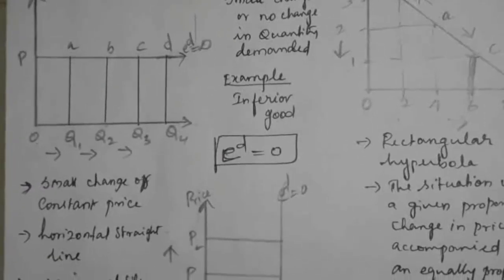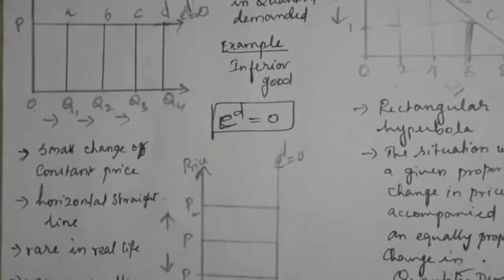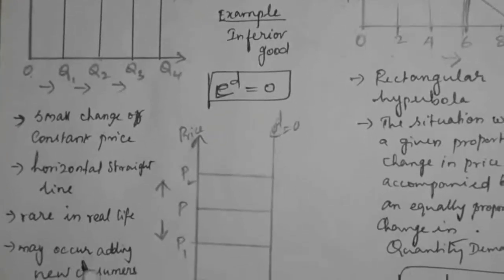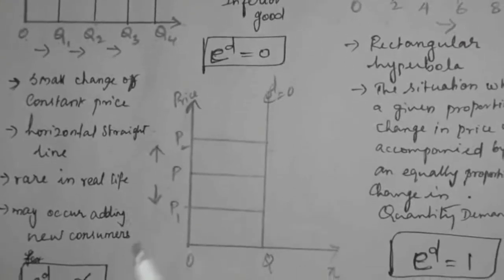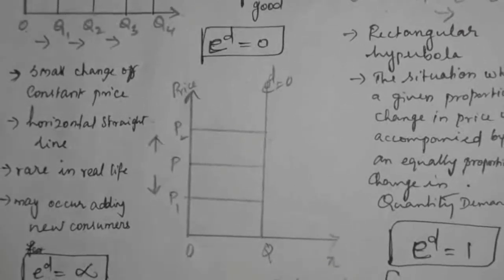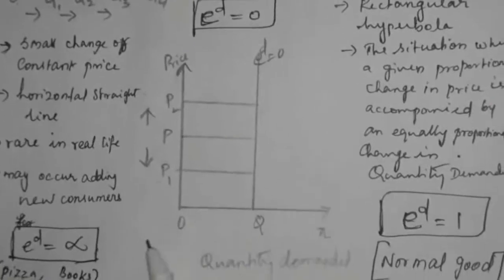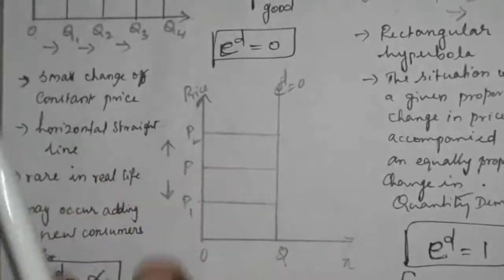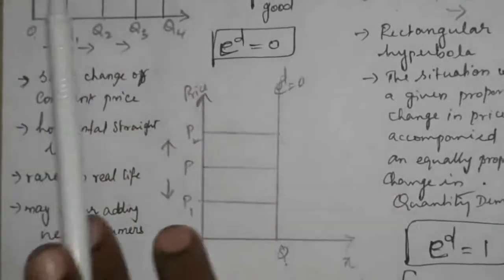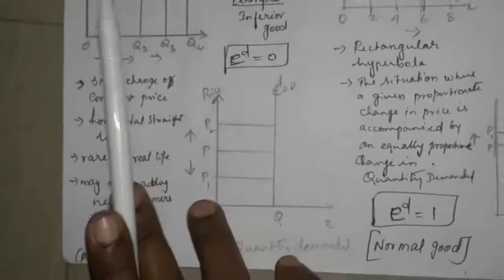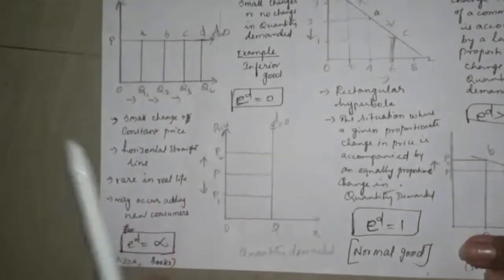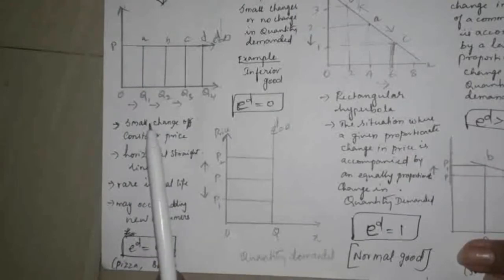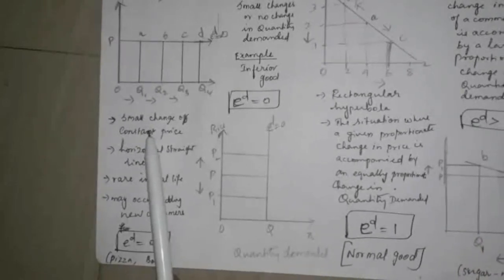Okay, so like books, pizza is the right example for this perfectly elastic demand type. So elasticity of demand is equal to infinity, that is unlimited, it goes on. Quantity demanded only changes, prices no changes. This is the first one. So this is known as perfectly elastic demand. Elastic in nature, demand is elastic in nature, and perfectly elastic demand indicates exactness, exactly elastic demand.